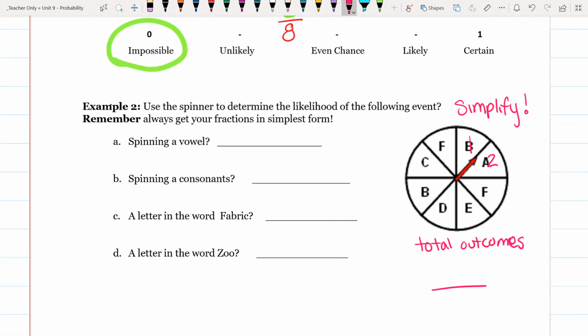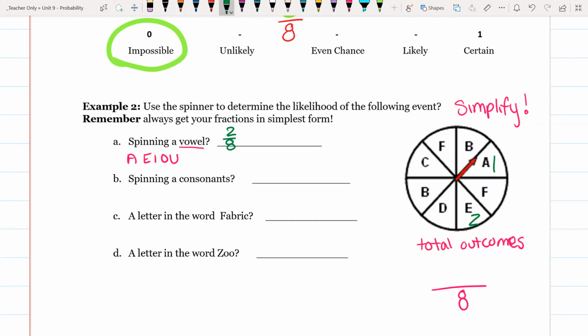Well, there's 1, 2, 3, 4, 5, 6, 7, 8. There's 8 possibilities, right? So how many are vowels? Remember, vowels are A, E, I, O, U. There's 1, 2. So 2 out of 8 are vowels.